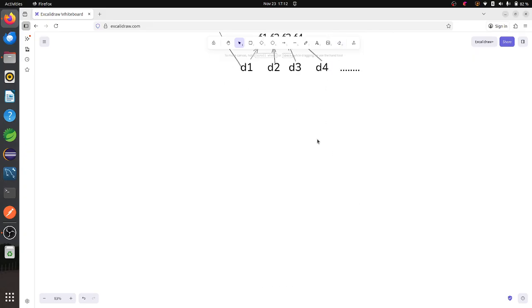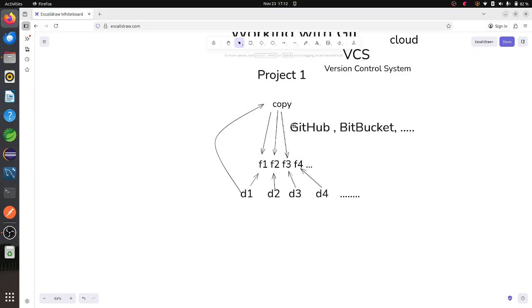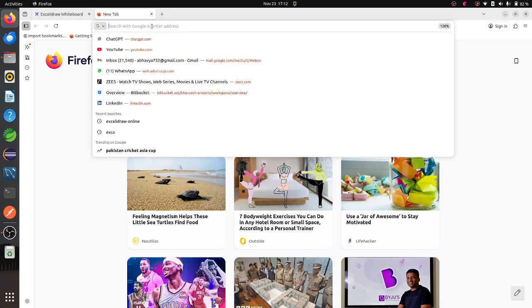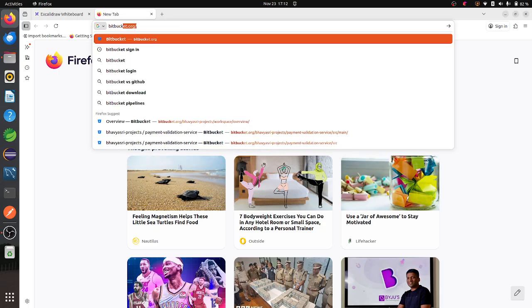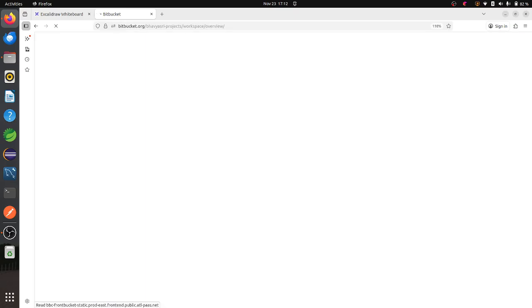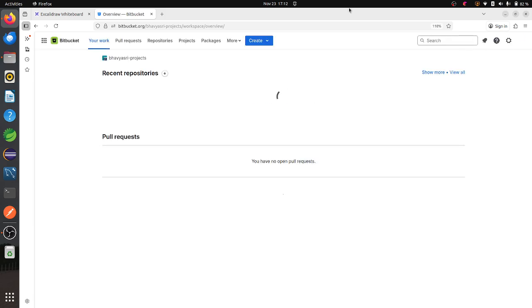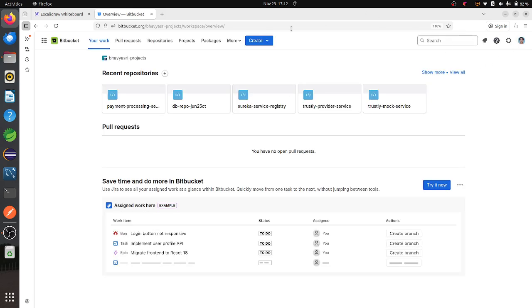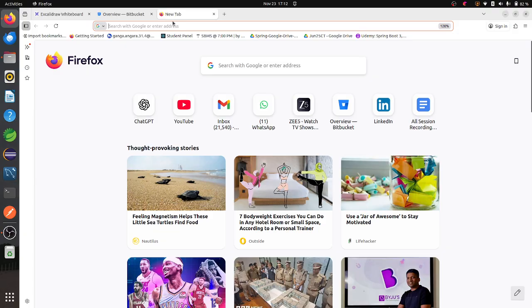Now I have one project, and to do this, first of all, we need an account in either GitHub or Bitbucket. I already have an account on Bitbucket. It is simple to create a Bitbucket account. If you are a new one, you can create one.